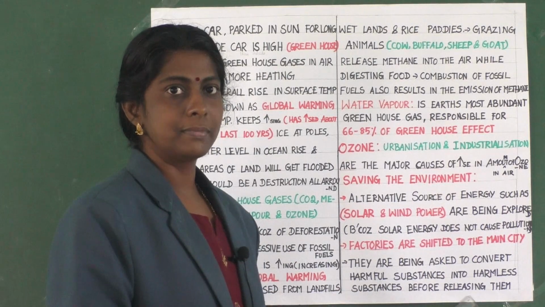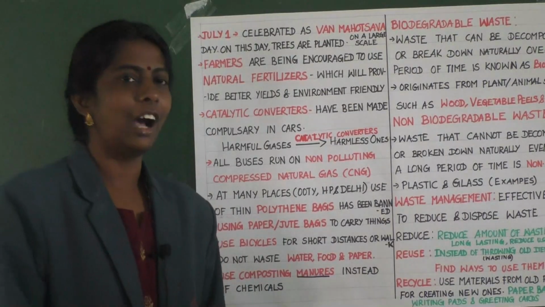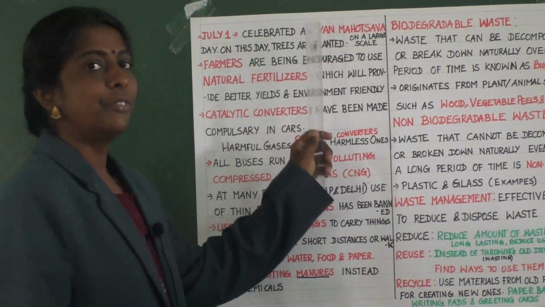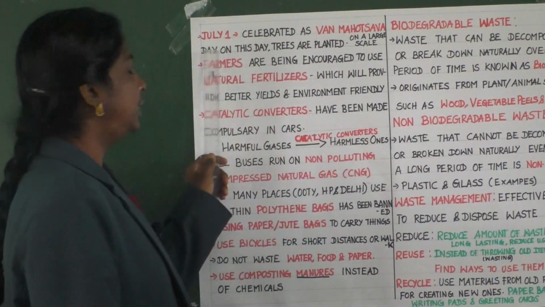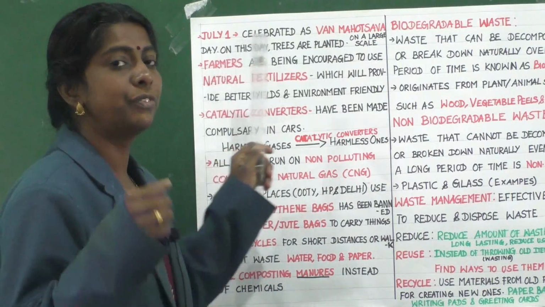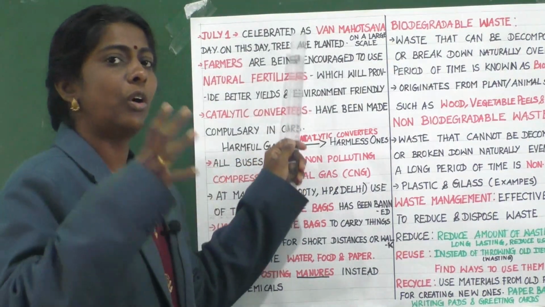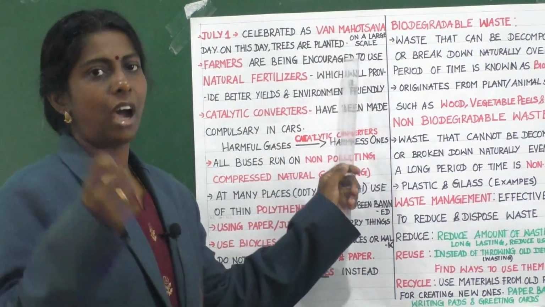Clear children? Yes children. Now July 1 is celebrated as Van Mahotsava Day. On this day, trees are planted on a large scale.